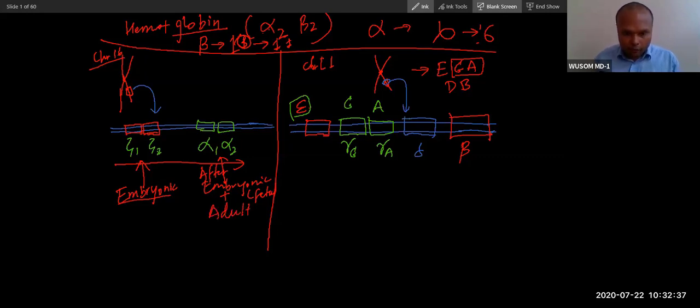Now if you see epsilon, you can remember epsilon as the start letter for embryonic. So this is always expressed in embryonic only.